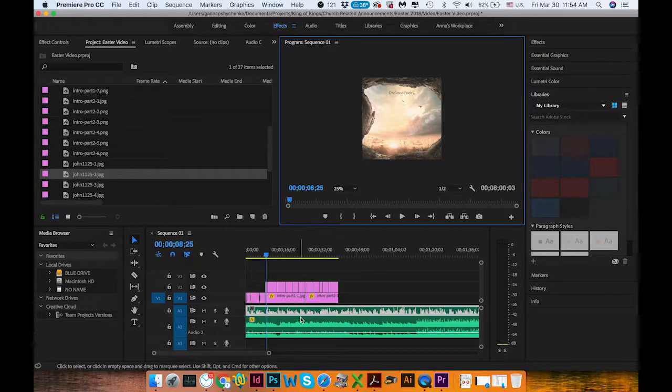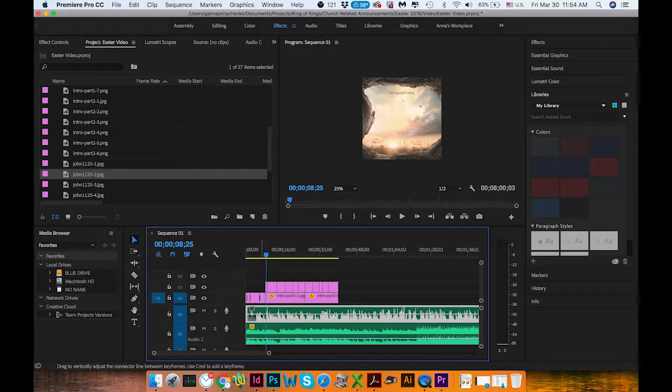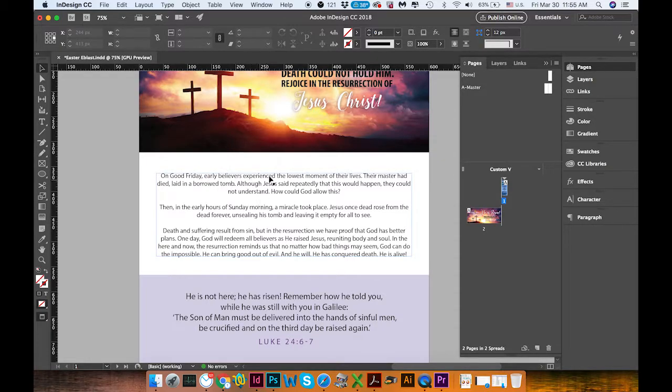As you hear, there's a voiceover and music. I usually make the music a little bit lower because music is so much louder than the voice, and I try to make the voice a little bit higher. This is my level for the voice, and this is my level for the music. Then the next part goes in, which will be the first paragraph.